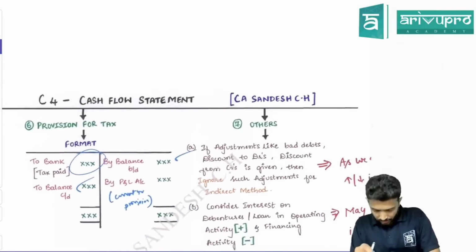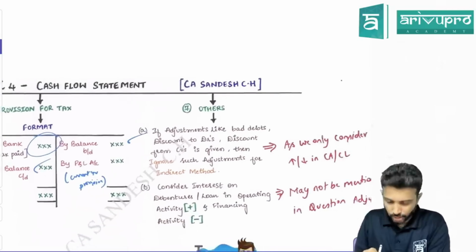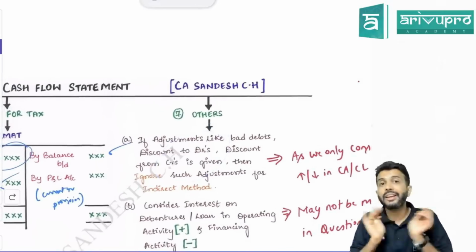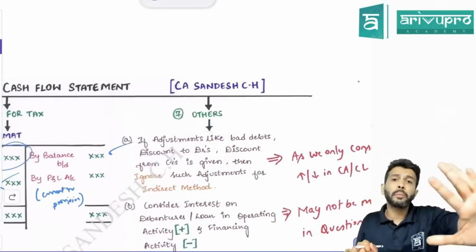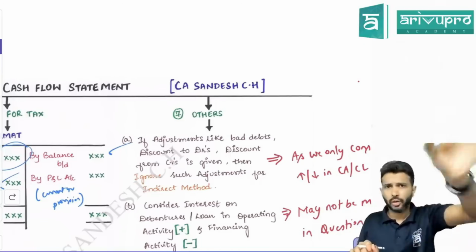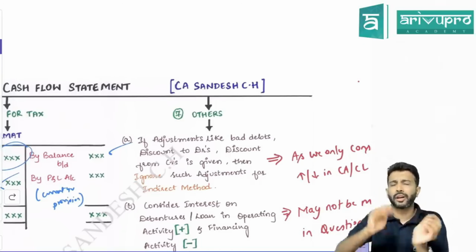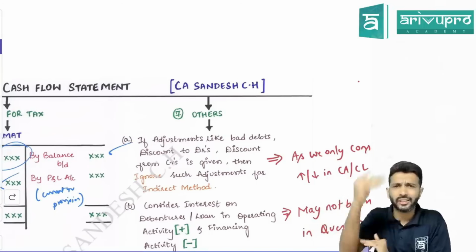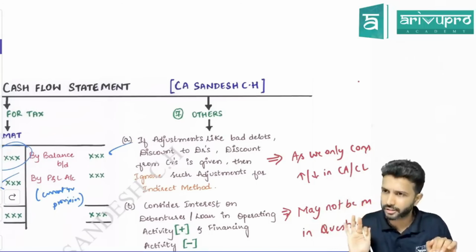Okay, this is one thing. And another highlight you need to keep in mind is that under the indirect method, we are only bothered about the opening balance of current assets and the closing balance of current assets. Only that you do. Accordingly, if current asset balance has increased you minus, and for a decrease in current assets, you'll do it as plus.